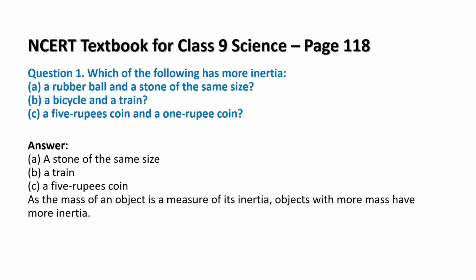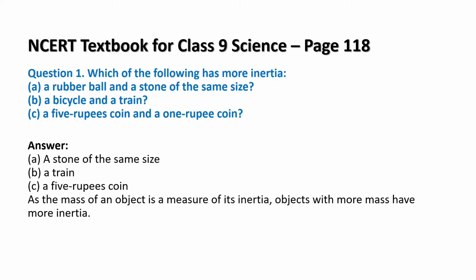The third one is a 5 rupee coin and a 1 rupee coin, and here also the 5 rupee coin has more mass compared with the 1 rupee coin. As we measure the inertia of a body by its mass, the 5 rupee coin will have more inertia compared with the 1 rupee coin.